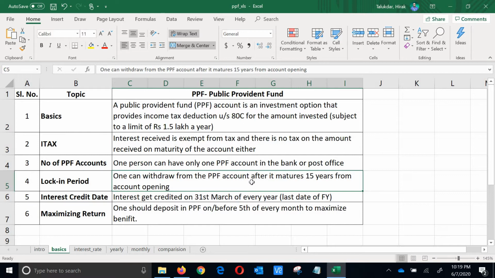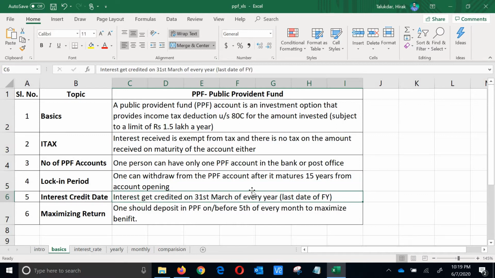But today's topic of discussion is how to maximize the gain, so I will not go into that. I will go for the regular thing. The regular thing is that for 15 years you have to put your money into the PPF account. So the lock-in period is 15 years, and after that the interest is credited.